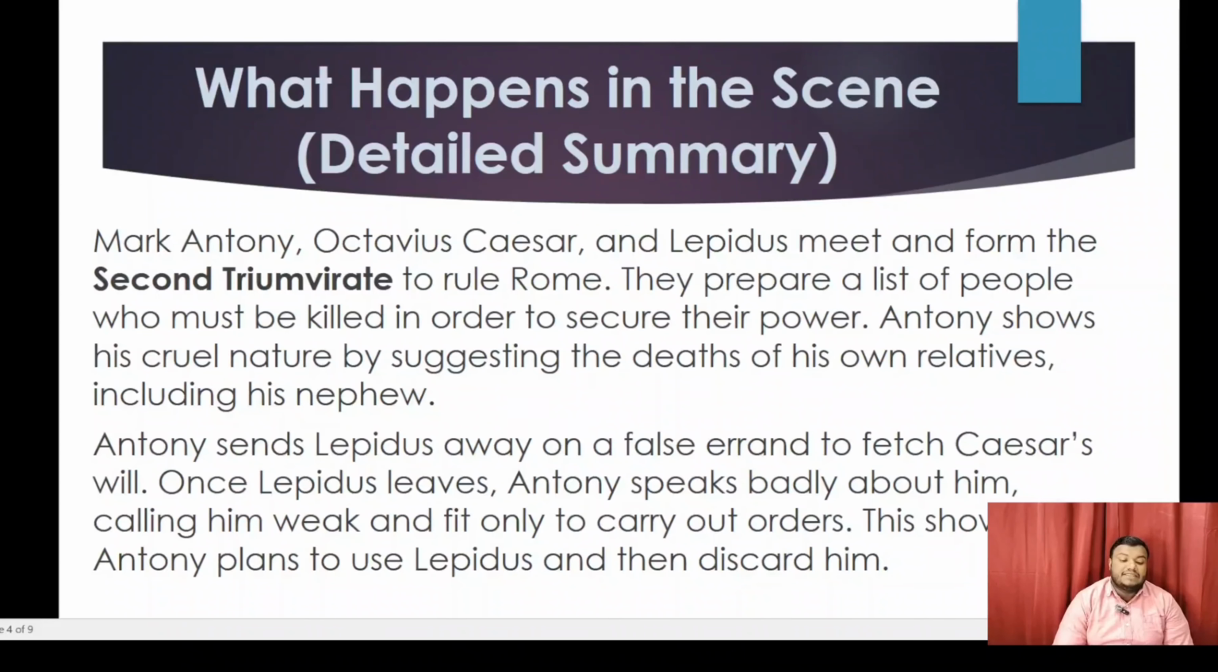Antony sends Lepidus away on a false errand to fetch Caesar's will. Once Lepidus leaves, Antony speaks very badly about him, calling him weak and fit only to carry out orders. This shows that Antony plans to use Lepidus and then discard him.